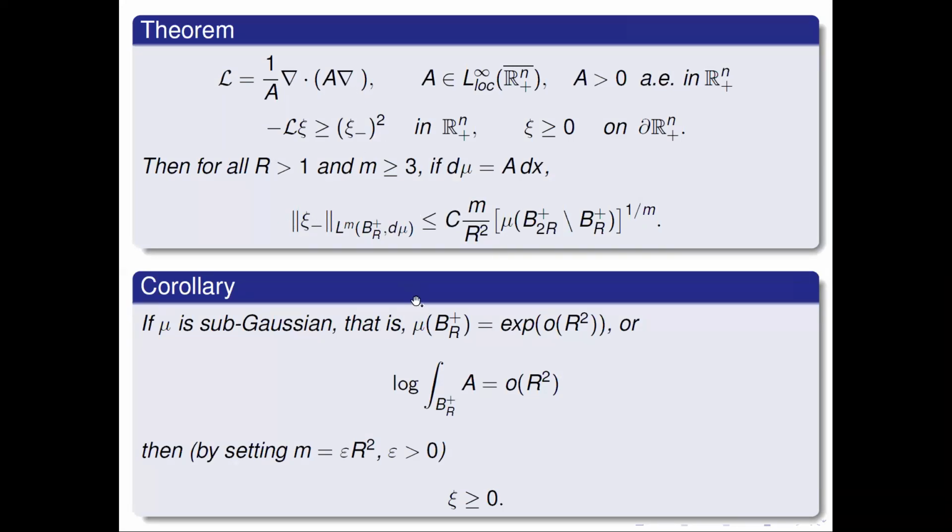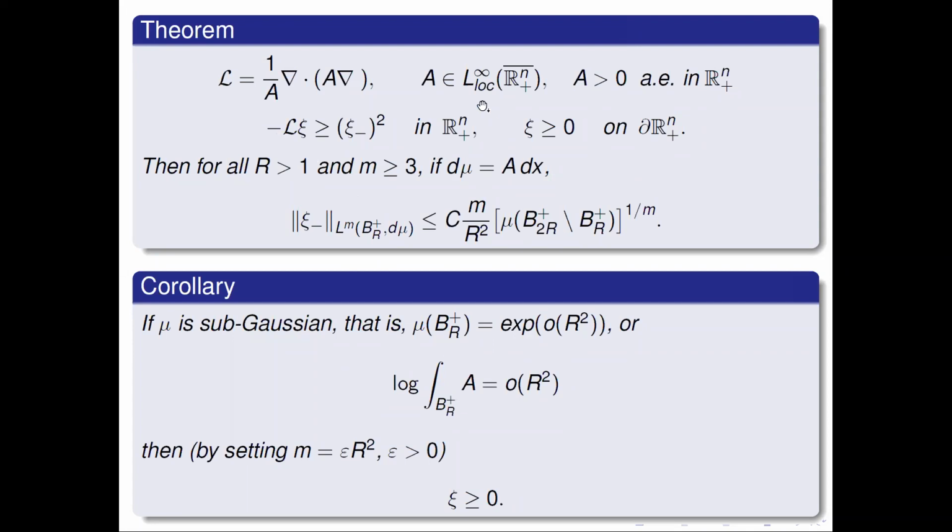And the corollary, which is what you see from here, is that if this measure mu, which is just A dx, where A is the coefficient here, is sub-Gaussian, which means that mu of any ball is smaller than exponential of r squared, or in other words, if you don't like measures and just want to look at A, this means that the log of the L1 norm over B_R of this A is little o of r squared.